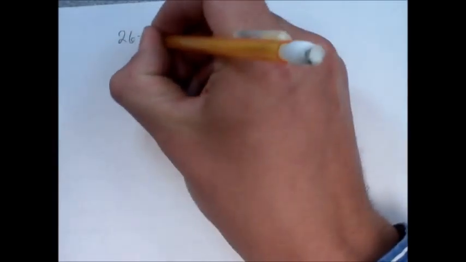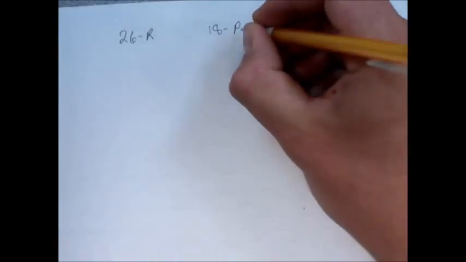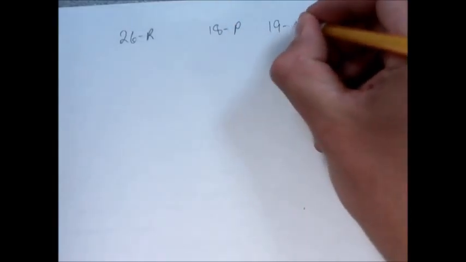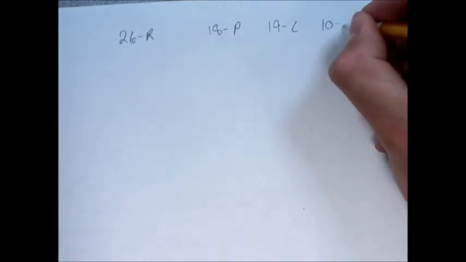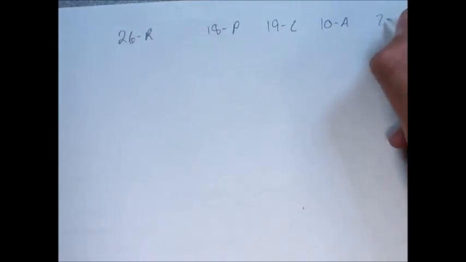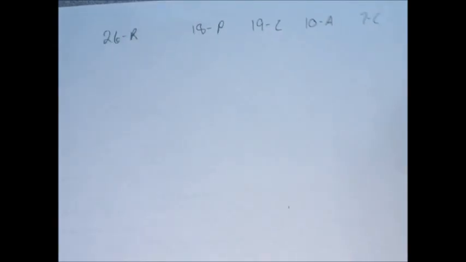Okay. I think this is my last example. It is. Good. Let's get into it. It says Natalia has music from a variety of different artists on her MP3 player. I'm going to write these as little reminders to myself: 26 rock, 18 pop, 19 country, 10 alternative, and 7 crossover. I don't even know what that one is. Okay. That's the types of artists that she has on her MP3.